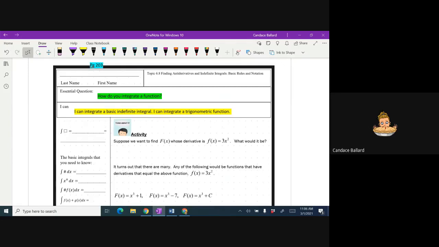I can integrate a basic indefinite integral, and I can integrate a trigonometric function. We're going to talk about the trig ones today. There aren't a whole lot of them in the homework because I couldn't find any good ones in Delta Math, but they will eventually start popping up the further we get into this.